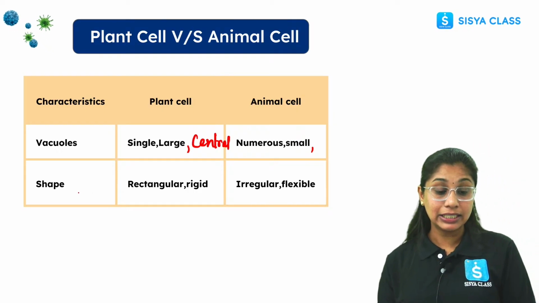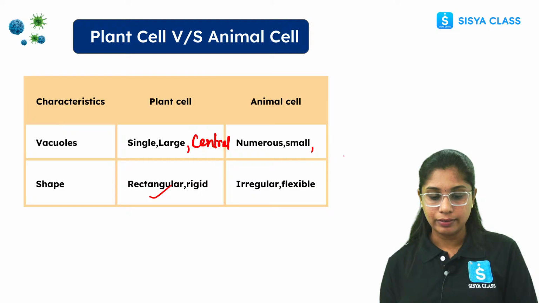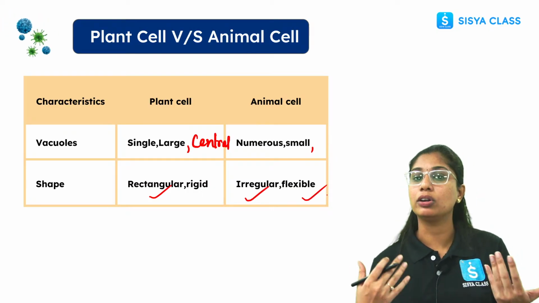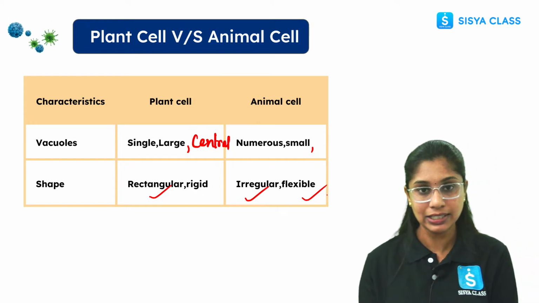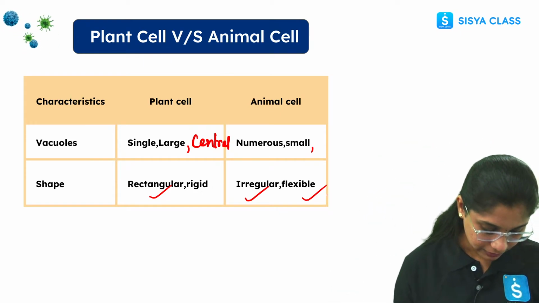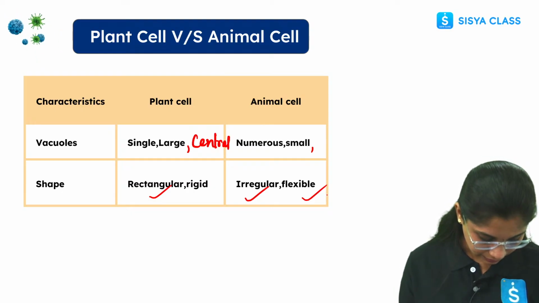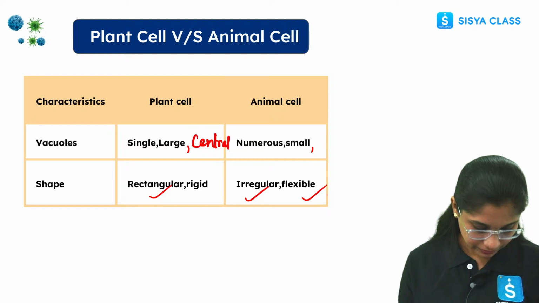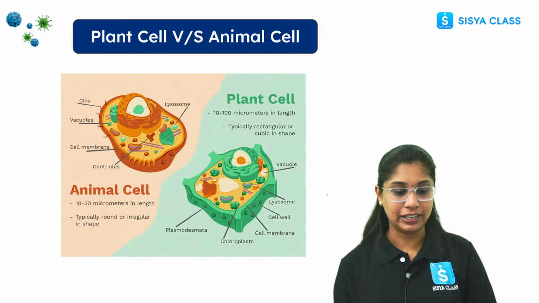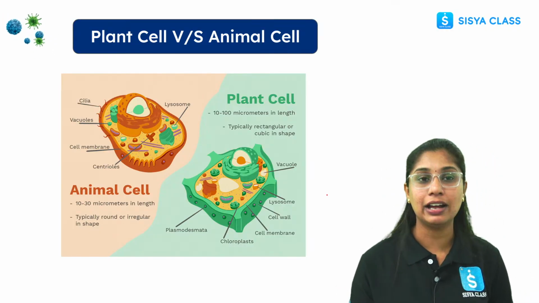Then coming to the shape. It is rectangular, rigid in structure, whereas animal cell is irregular and flexible in nature. Why flexible? In order to exchange materials in and out of the cell. No doubts till now? So here we have a clear-cut difference between plants and animals.